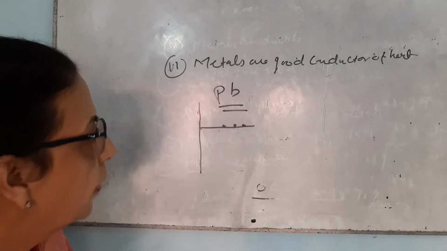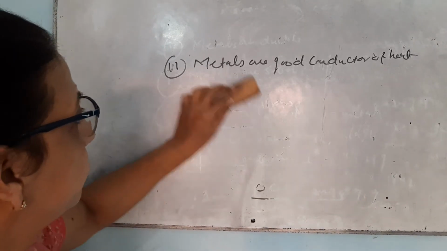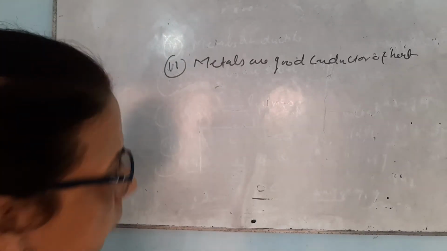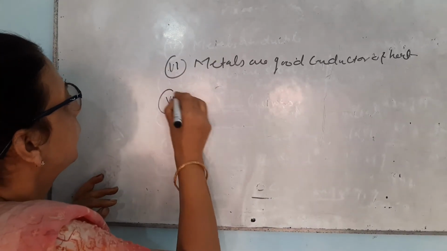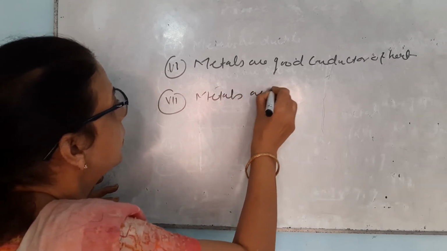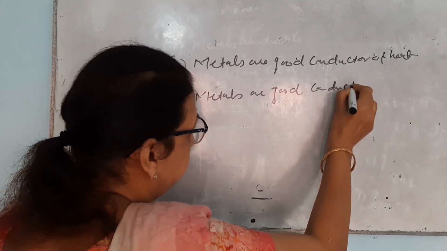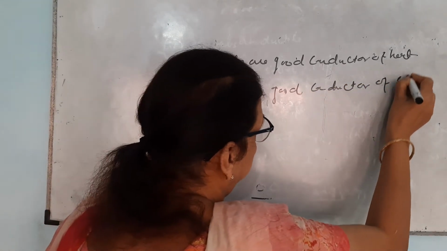You are also aware of this property, that metals are good conductors of electricity.